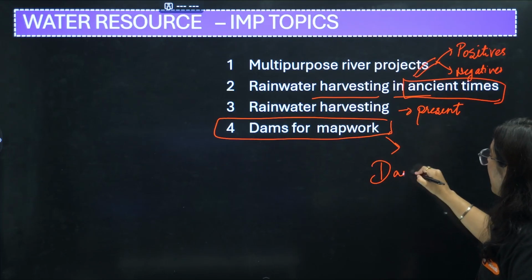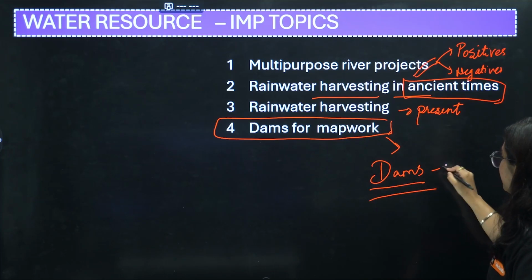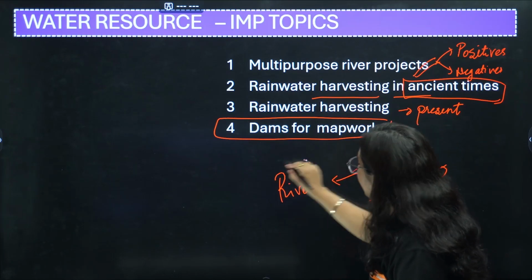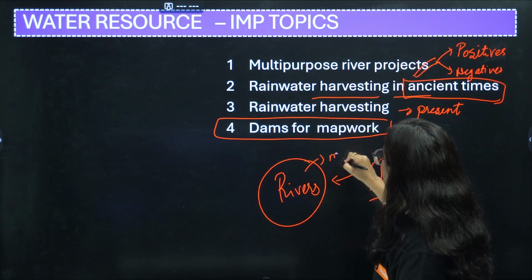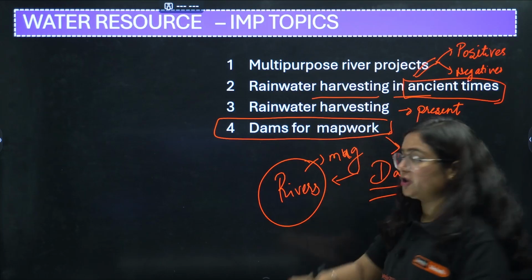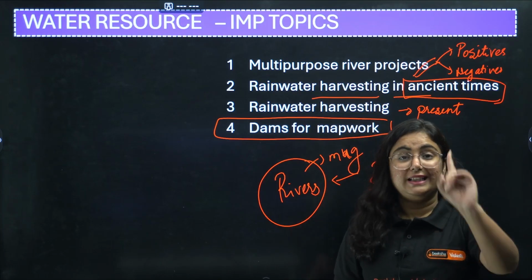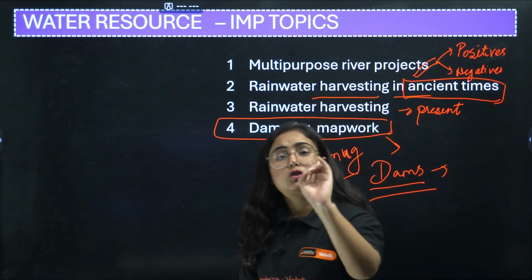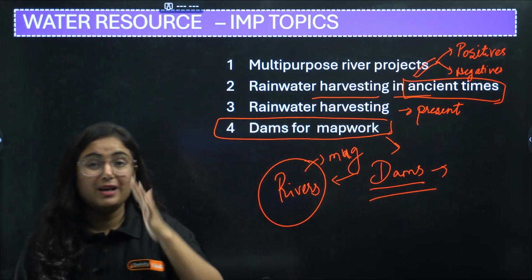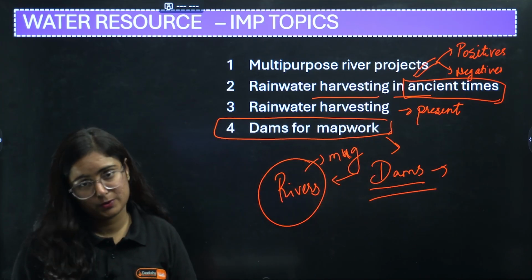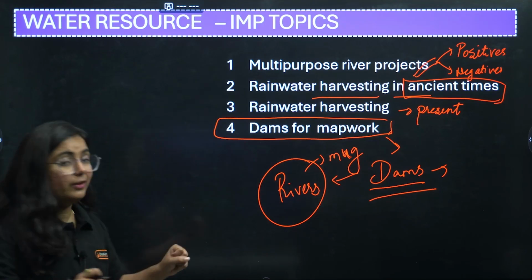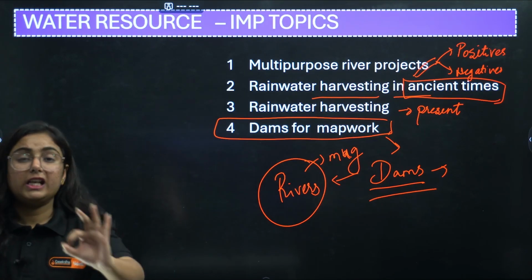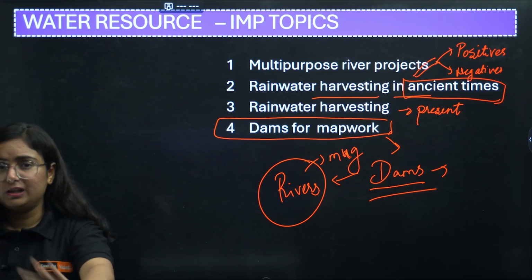Basically, there is map work of the list of dams on rivers given in this chapter. Just mark this, because I am pretty sure that one question will definitely come from this. So if you want to score this 1 mark, don't miss this map work from water resources. We are completed with the third chapter of geography as well, and I know these 3 chapters are going to come in your half yearly examination.